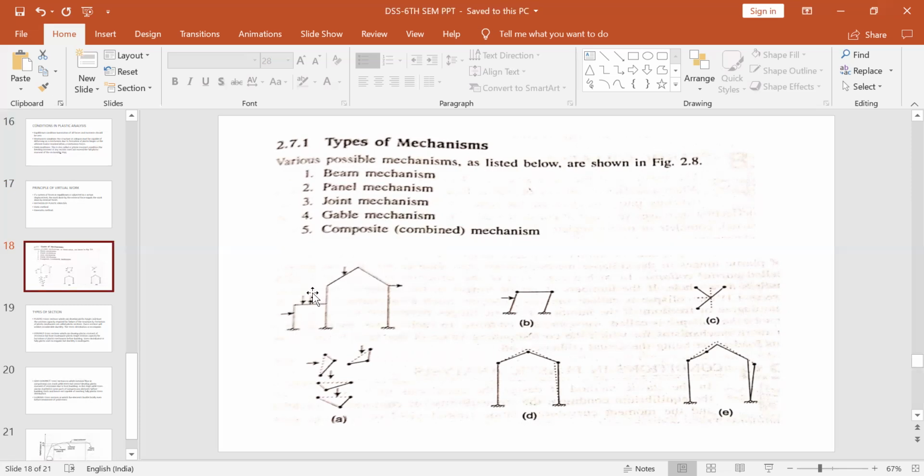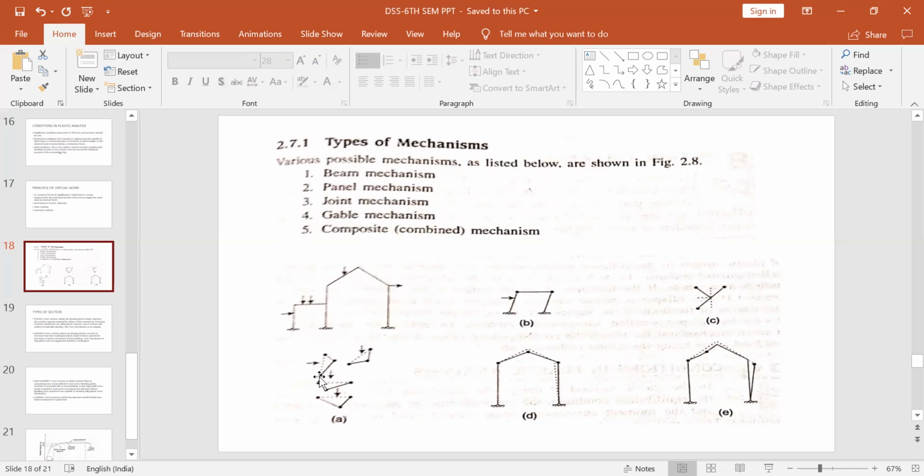So these vertical arrows indicate the beam mechanism. So the beam mechanism is acting on this beam. This structure will deflect vertically like this. This structure will deflect somewhat like this. So here the beam mechanism is applying. So for this structure, this is a beam. This will deflect like this. This beam will deflect like this.